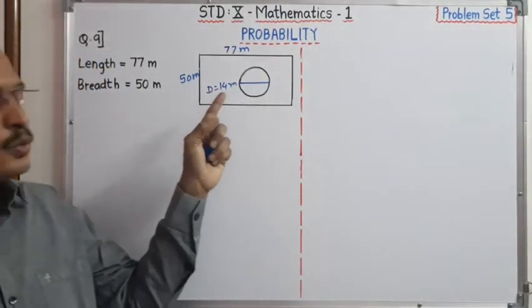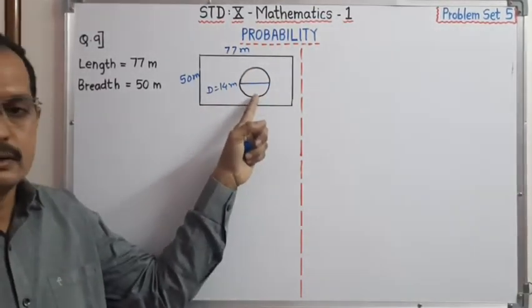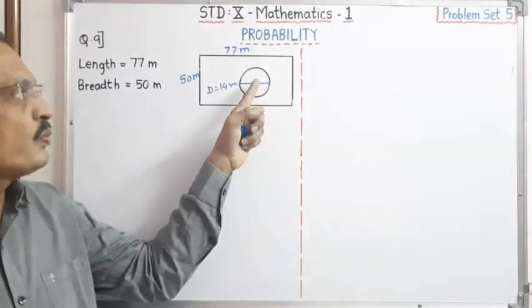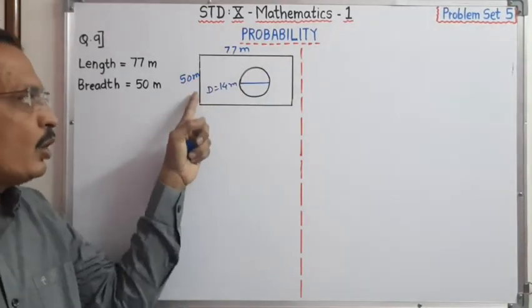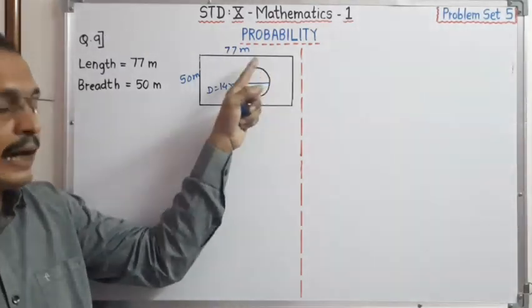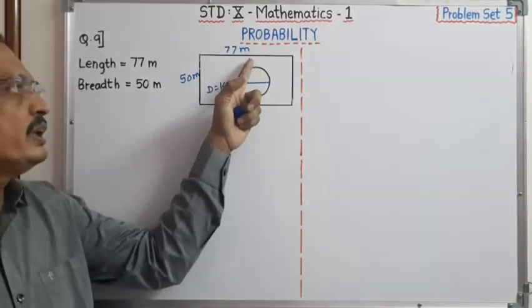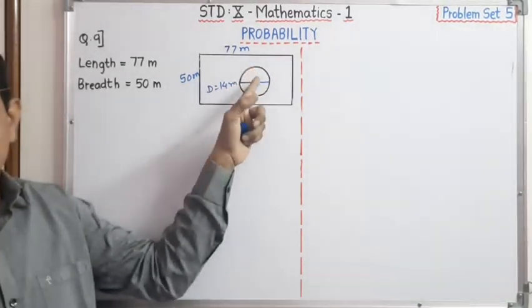For that purpose, to find out the probability that the towel fell in the lake, we have to find out first of all the area of this rectangular garden. That area will be our sample space, and then the event is that the towel fell in the lake.